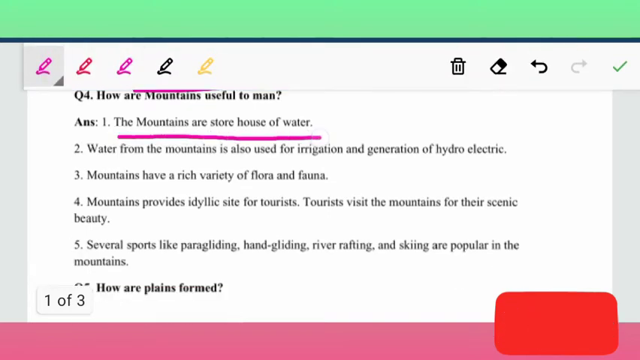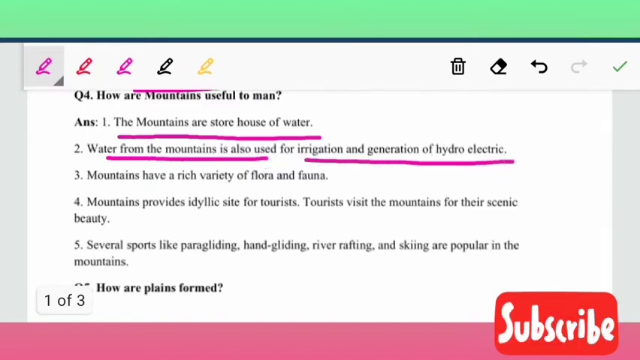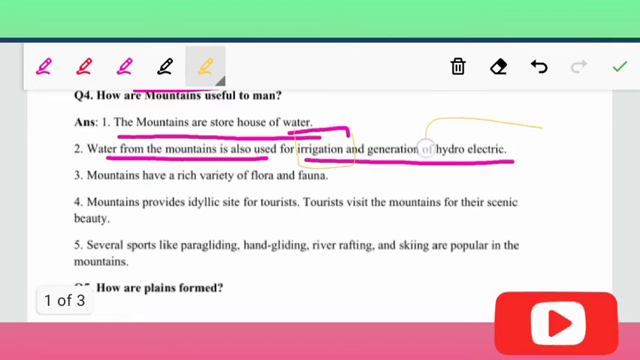The mountains are storehouse of water. When we want to store water, mountains store water for us. That is why we say storehouse. Water from the mountains is also used for irrigation and generating hydroelectricity. So it is used in irrigation for farming and for hydroelectric power. Mountains have a rich variety of flora and fauna.